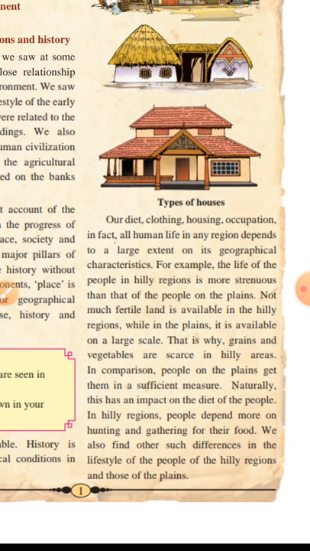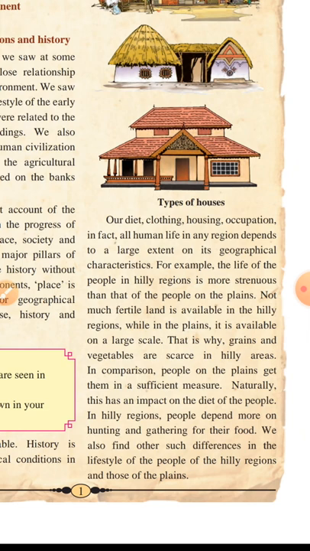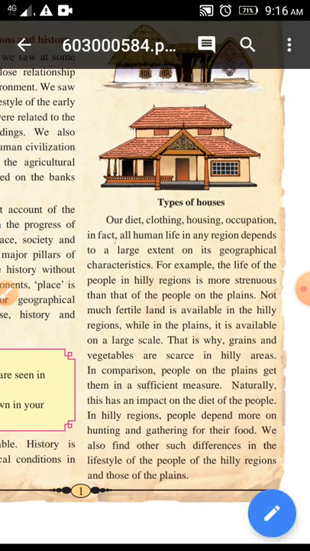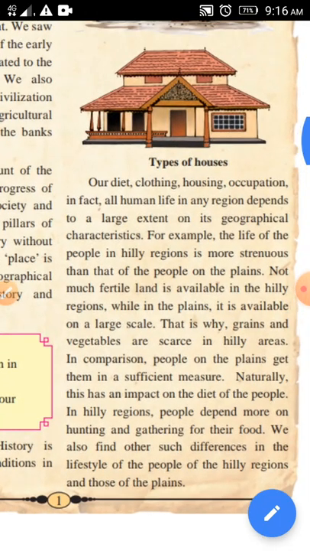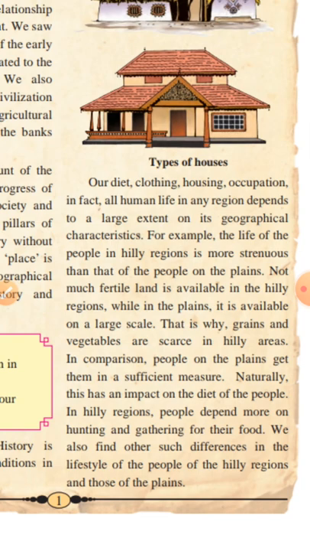In comparison, people on the plains get them in a sufficient measure. Naturally, this has an impact on the diet of the people. Of course, this geographical location impacts the diet of the people, whatever they eat. In hilly regions, people depend more on hunting or gathering for their food, because they don't have fertile land, so they hunt some animals and gather for their food.